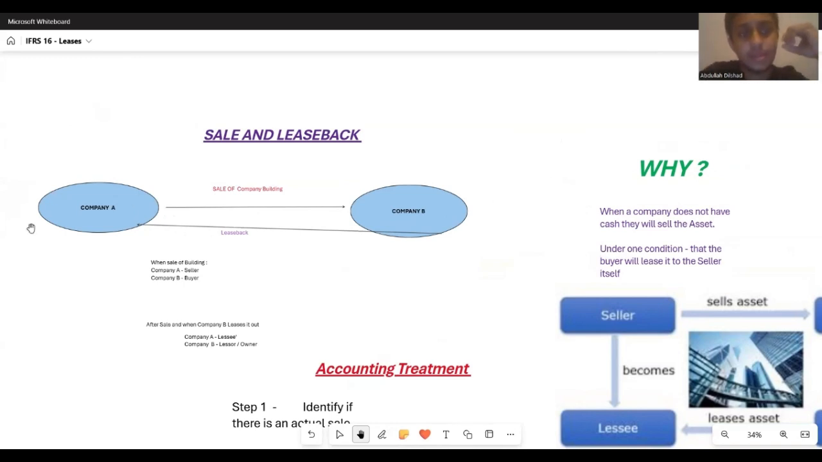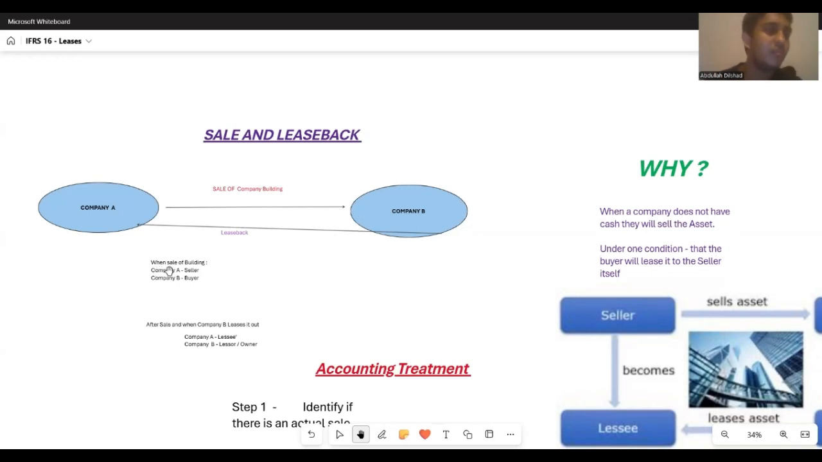So look at this example for a minute. As you can see, there are two companies involved, company A and company B. Company A is selling its company building to company B. Under a particular condition, as soon as the ownership of the building is transferred to company B, company B has to lease it back to company A. That is the condition.